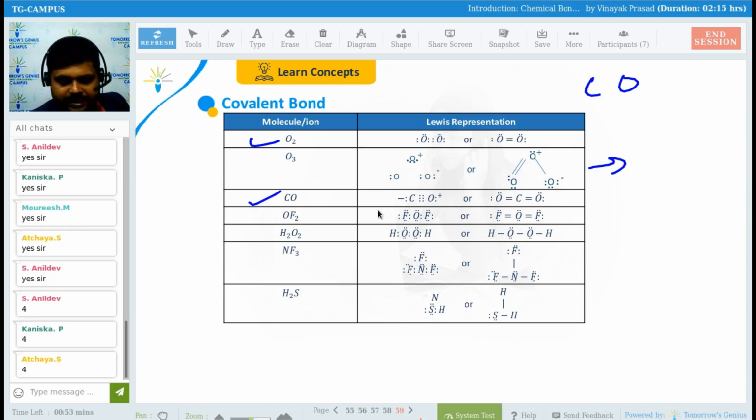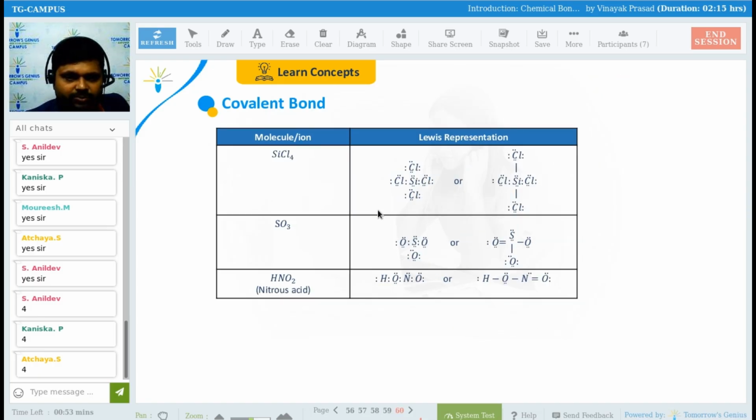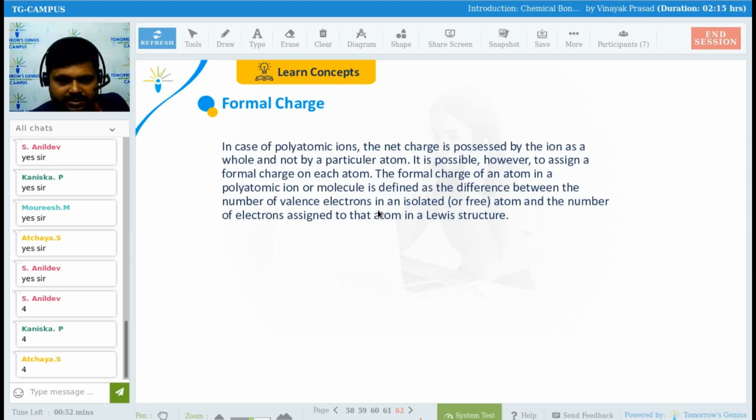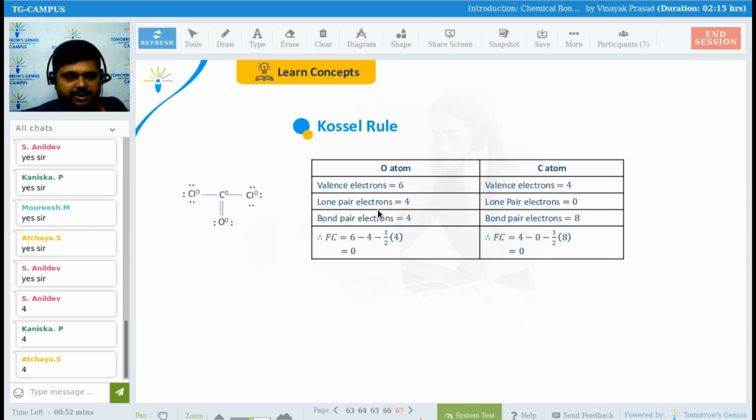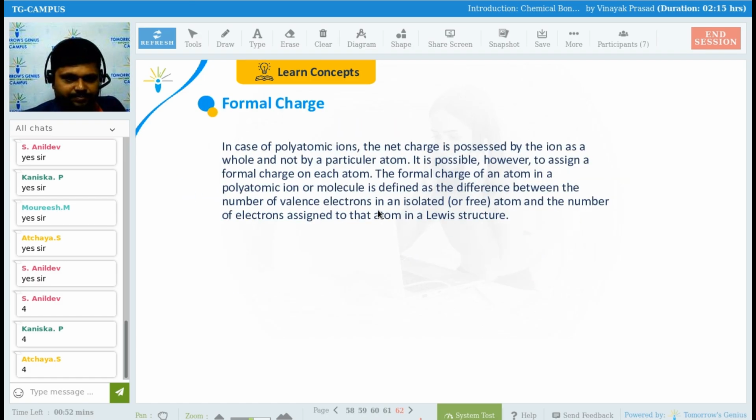Fine. Now, so these things you can practice at your home now. We have seen so many structures. Now, we are coming to the next topic, that is formal charge, right? So see guys, formal charge. What is this formal charge?